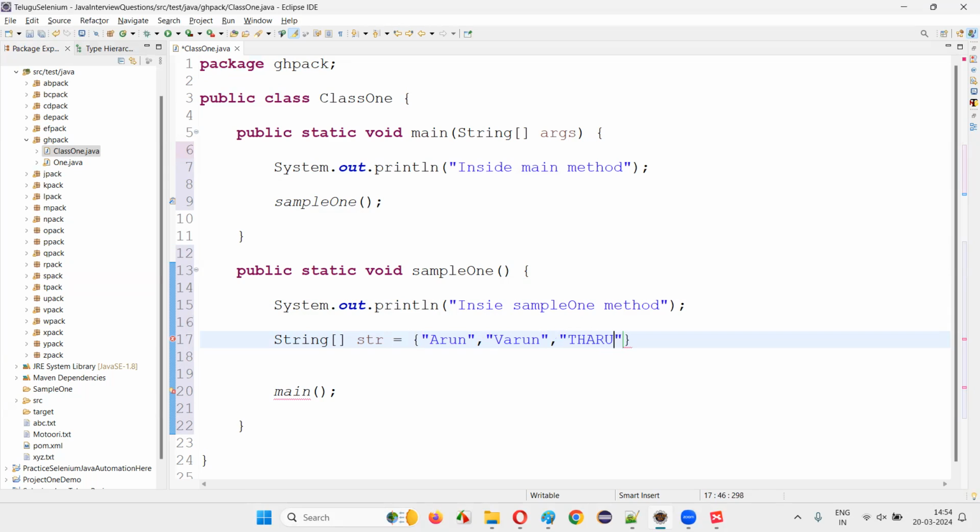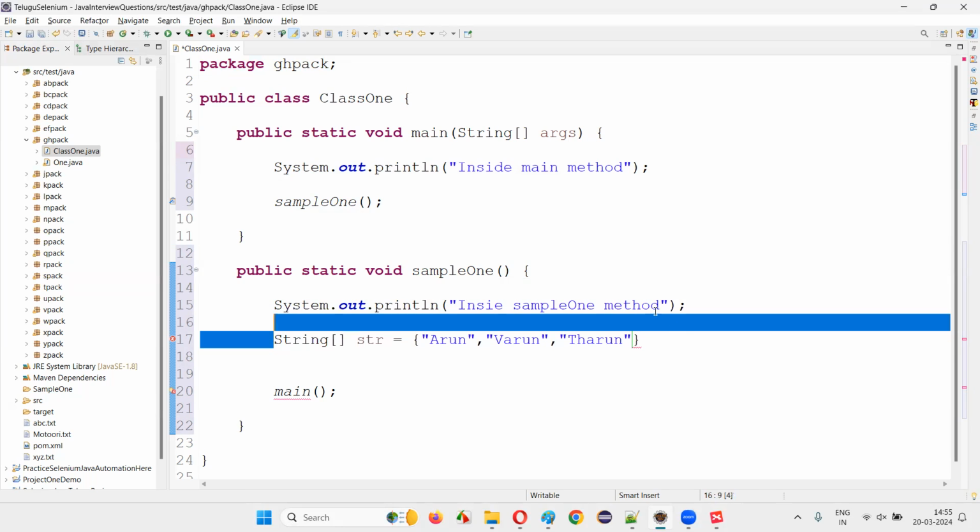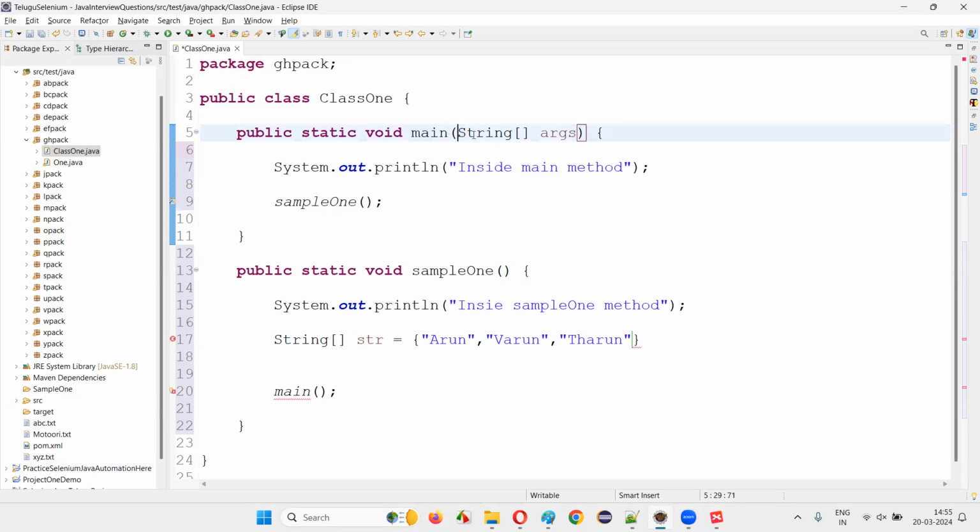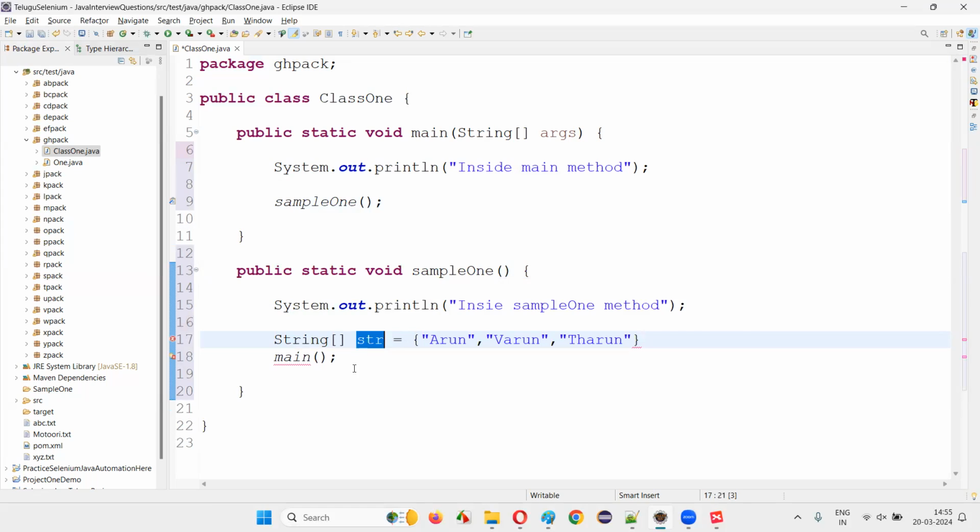I'm passing this particular string array as an argument while calling this main method, because there is a parameter here, a string array argument. So here I'll pass this str inside this main method. That's it. You see, it's possible, guys. Put a semicolon here. That's it.